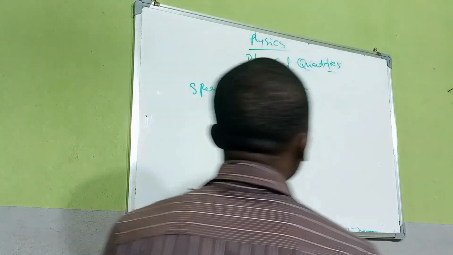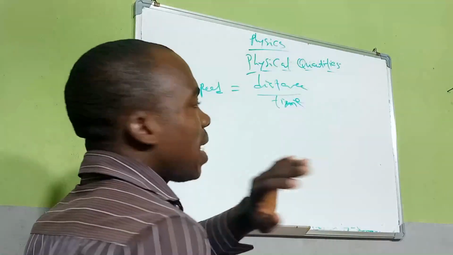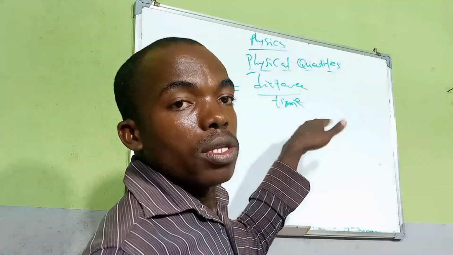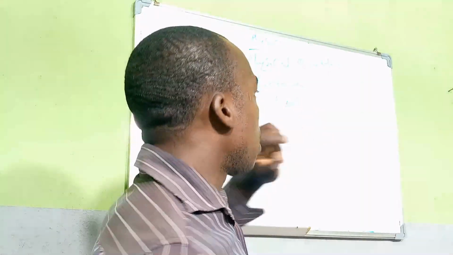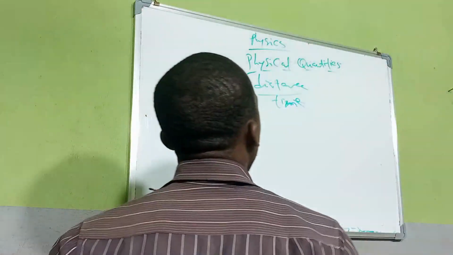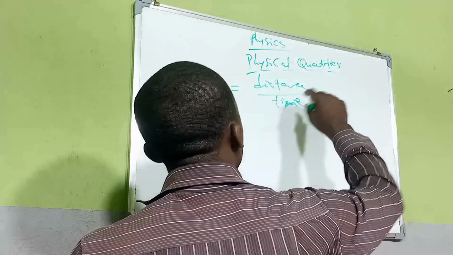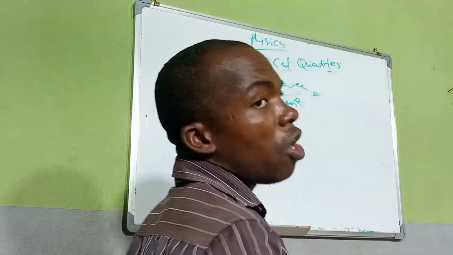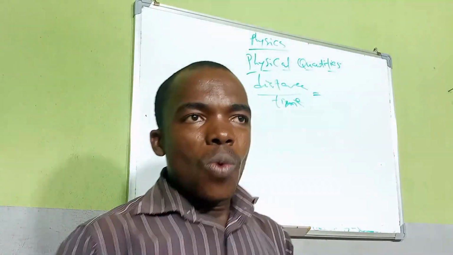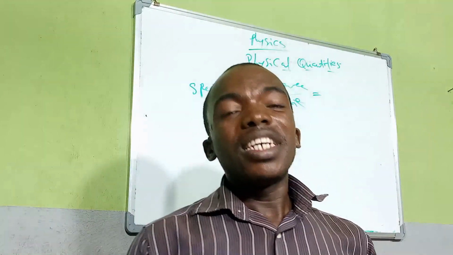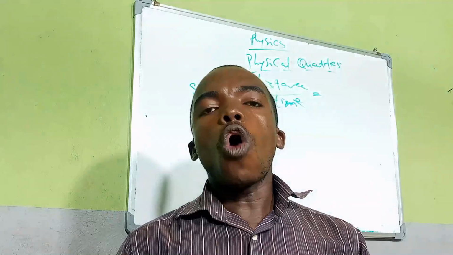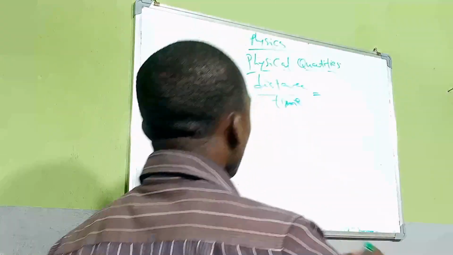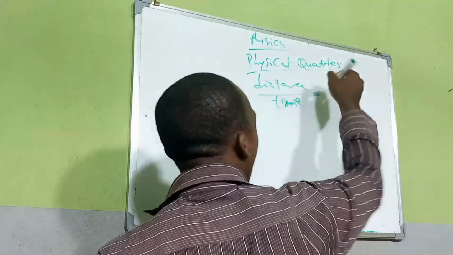If speed is distance over time, that is distance traveled with the time. You understand? We know that distance is also a measure of length. When I travel a distance, it is also a measure of length. Do you understand? So now, distance is given as, let me use it as length